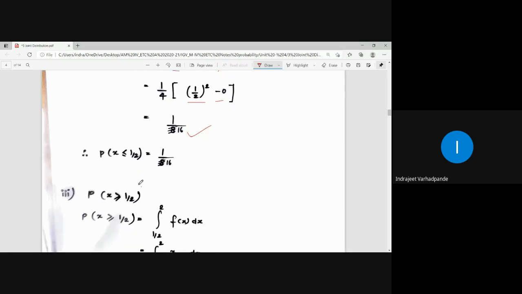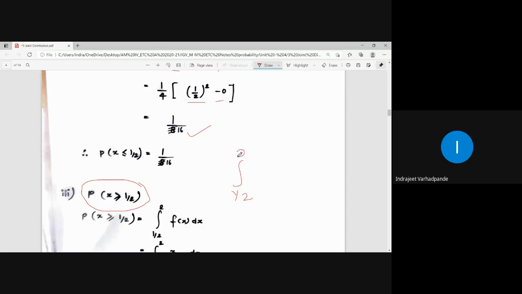Now tell me how this is to be calculated. Probability x greater than or equal to half. Greater than or equal to half यानी half से आगे. हाफ से आगे कहां तक जा सकता है? Infinity. But is our function defined till that range? No, it is defined up to which range? 2.